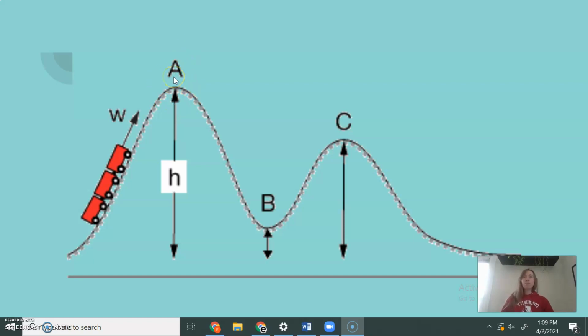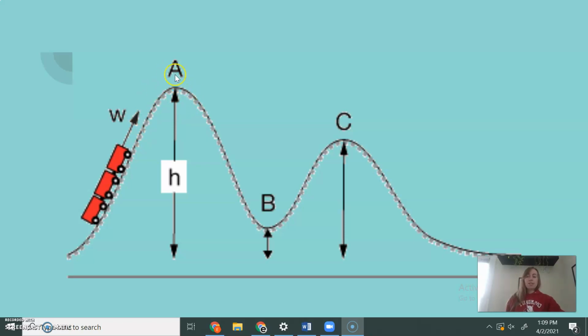All right, so at the top of the hill, almost all of you got that was the most potential energy that the roller coaster has throughout the whole ride, because this is the highest hill, so it's the highest potential energy. And there's still a little bit of kinetic energy at this point, right? The roller coaster is moving just a little bit.